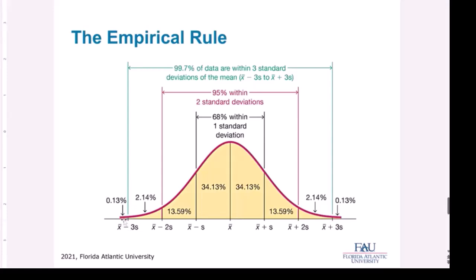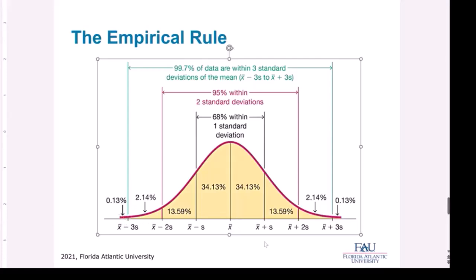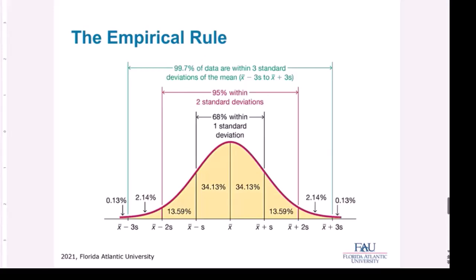Look how small what's left is. There's just a little tiny bit on both sides. Under this entire curve, we have 1. If I add up all the percentages, I have 100%. Probabilities always go from 0 to 1. That would be the same as 1 probability. Under this entire curve is 1. Since this is the middle right here, 50% lies to the left and 50% lies to the right, 0.5 and 0.5.